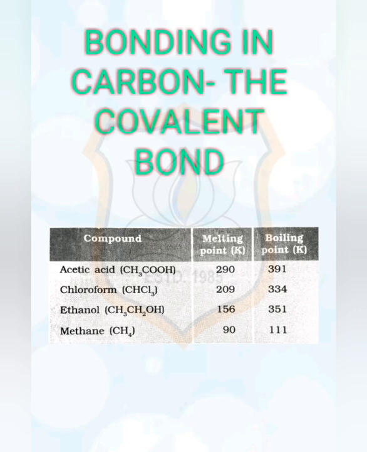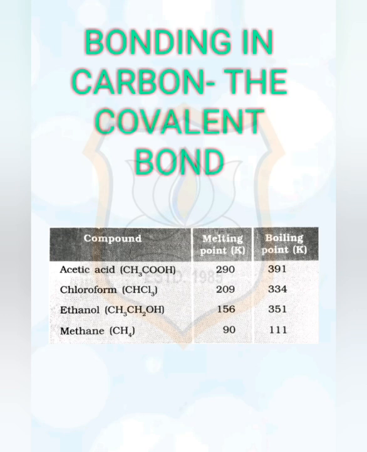The second major point, it could lose 4 electrons forming C4 plus cation, but it would require a large amount of energy to remove 4 electrons, leaving behind a carbon cation with 6 protons in its nucleus, holding on to just 2 electrons. So, both the conditions fail in case of carbon. Carbon overcomes this problem by sharing its valence electrons with other atoms of carbon or with atoms of other elements.